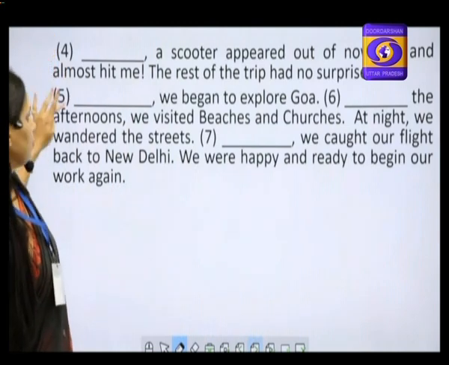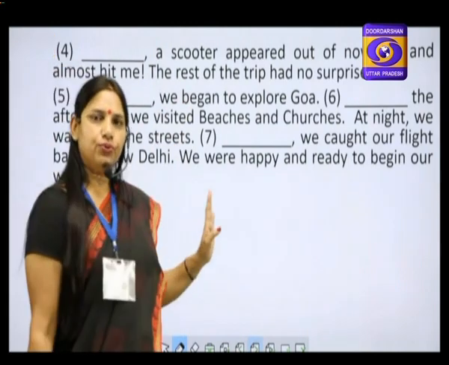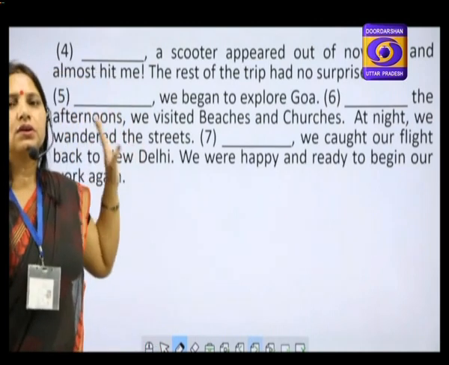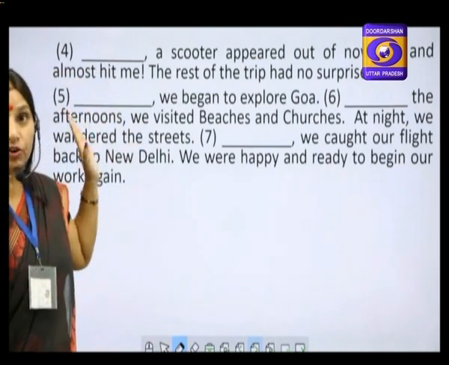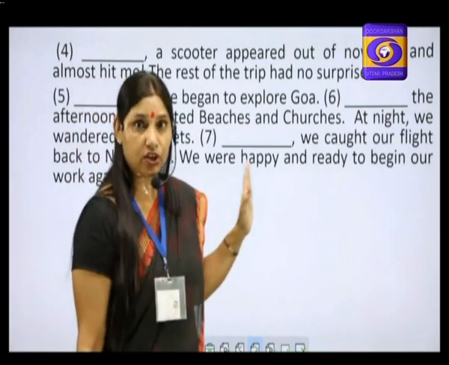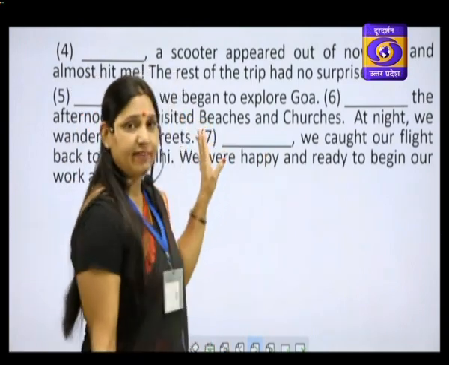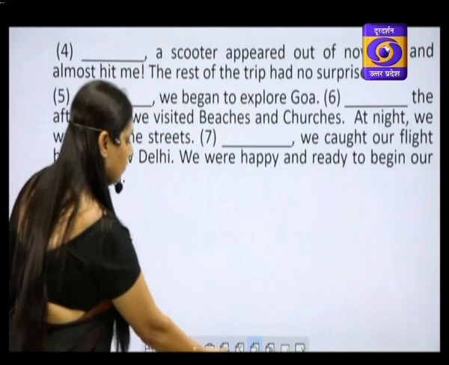Now, there are 1, 2, 3, and 4 blanks for you. Whichever word you think is suitable, whichever word or phrase, whichever connector is suitable in your view, you can write that. Let us check the answer now.